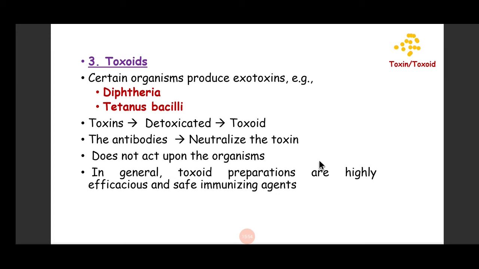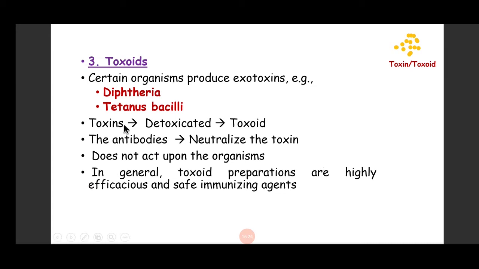Because if you use them against those organisms which are invasive, these vaccines will not work. As you know, some bacteria are invasive, some bacteria are toxigenic, some have both mechanisms of pathogenicity. So they are very useful against those organisms where the pathogenicity is only because of the toxin.